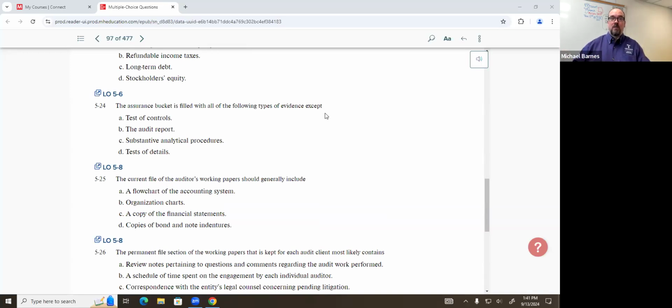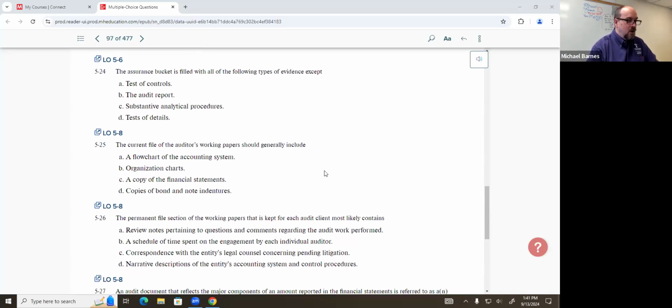So we fill the bucket up a little bit more. Then we perform substantive analytical procedures, try to make some estimates, get some assurance in that regard, fill it up a little bit more. And then finally, at the very end, we fill it to the top because we've got our substantive tests of details. What was left out there? The audit report. The audit report is something that's generated after we have obtained all the assurance we need. So the audit report's not part of the assurance bucket. So that's our answer, B.